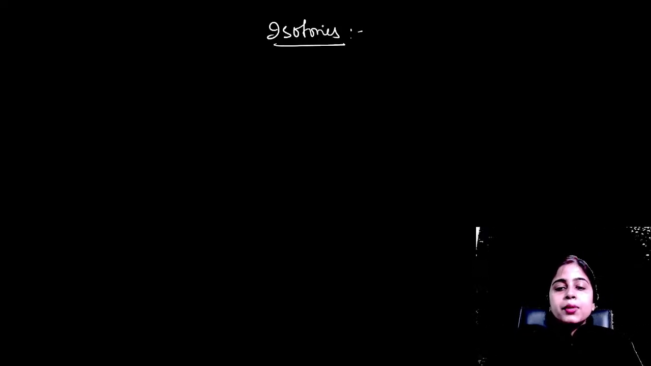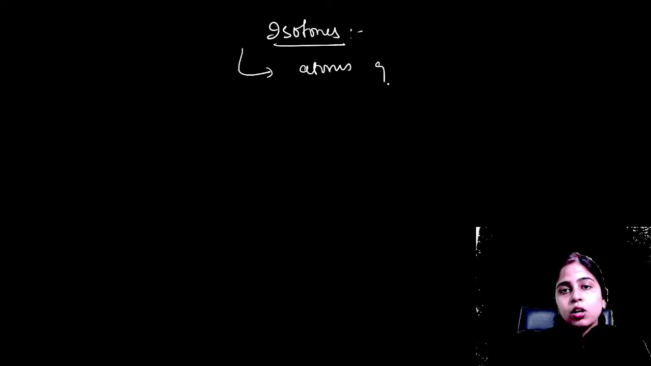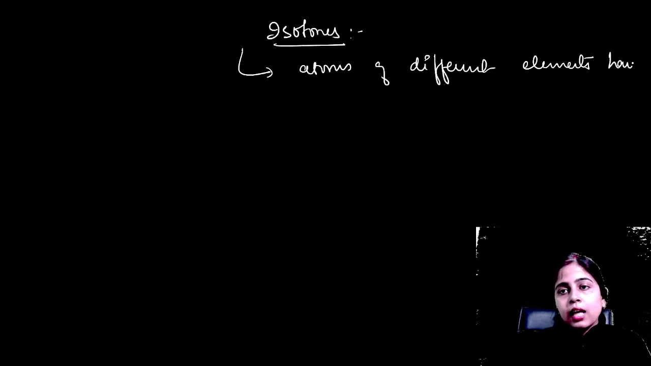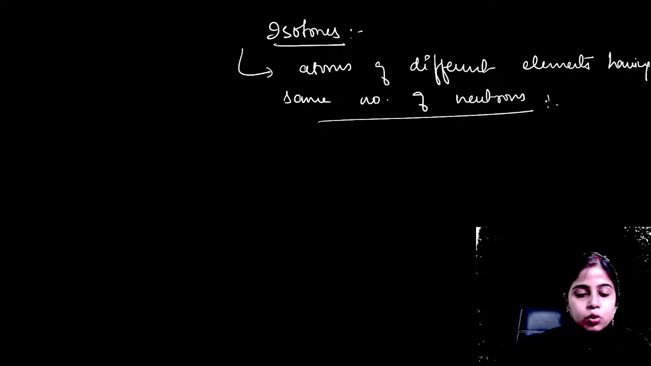Now, what are these isotones? Because in your book, we have been given only about isobars and isotopes. What is this isotones? Okay, so they are the atoms of different elements having same number of neutrons. So neutrons are same in isotones.